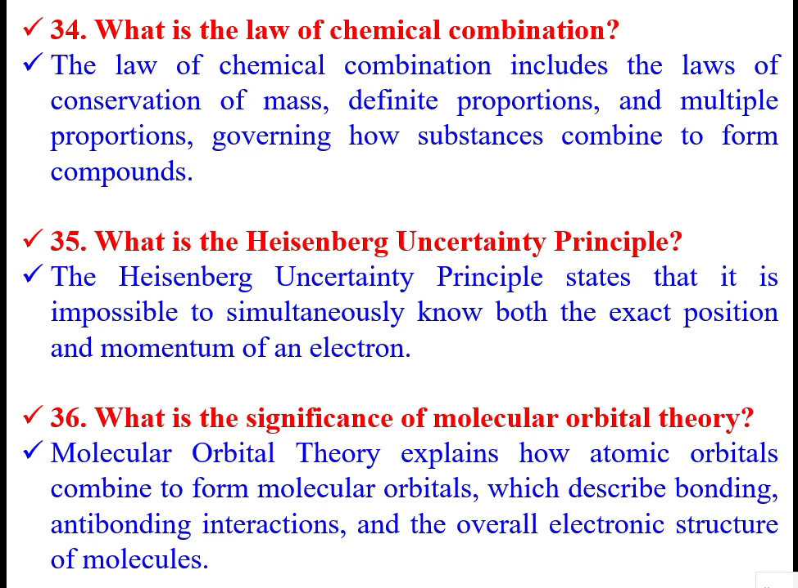Heisenberg uncertainty principle. If you go to electrons, the Heisenberg uncertainty principle states that it is impossible to simultaneously know both the exact position and the momentum of an electron. An electron will be revolving around the nucleus at a particular time. What is the position we can say, or what is the momentum of